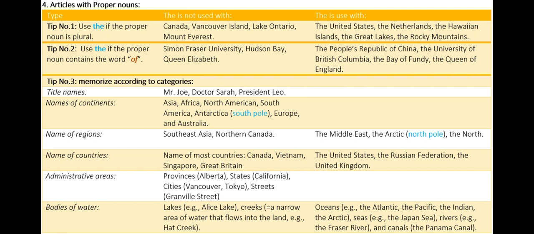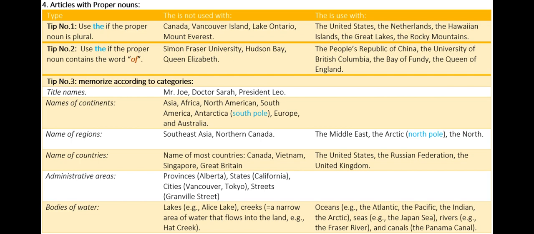Tip number 3, memorize according to categories. Title names, no article: Mr. Joe, Dr. Sarah, President Leo. Names of continents, no article: Asia, Africa, North America, South America, Antarctica, Europe, and Australia. Names of regions, no article: Southeast Asia, Northern Canada. Use the: the Middle East, the Arctic, the North. Names of countries, no article with names of most countries: Canada, Vietnam, Singapore, Great Britain. But use the with the United States, the Russian Federation, the United Kingdom.